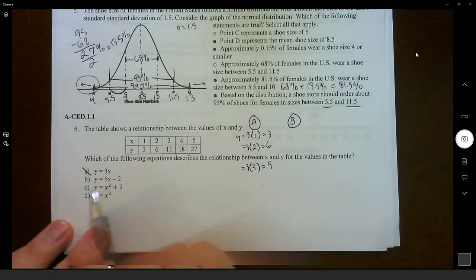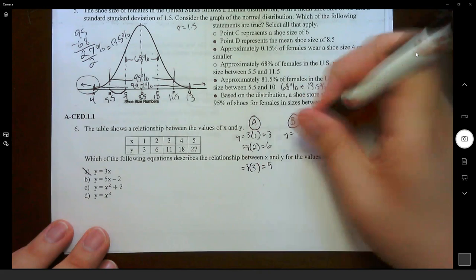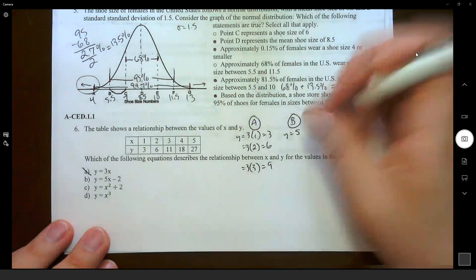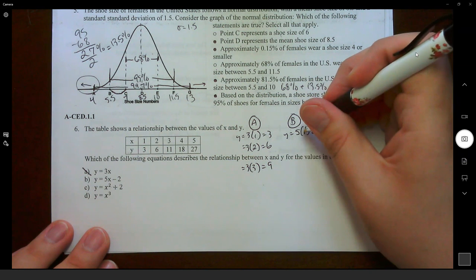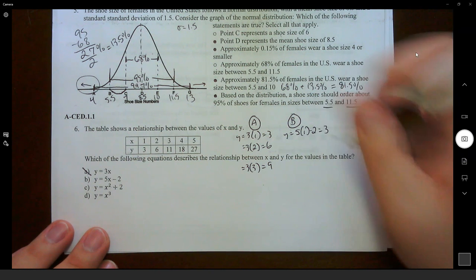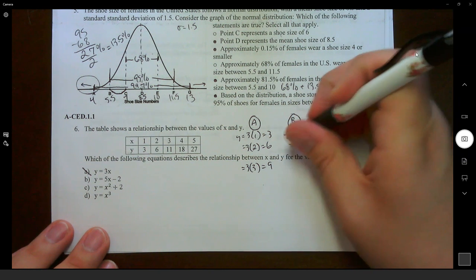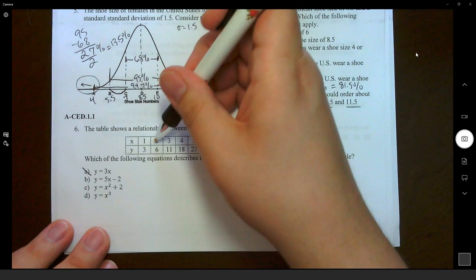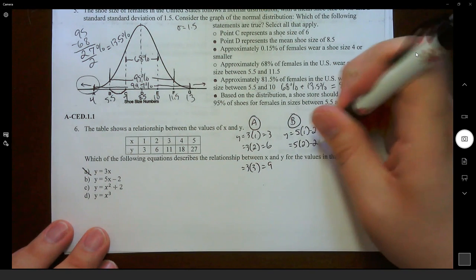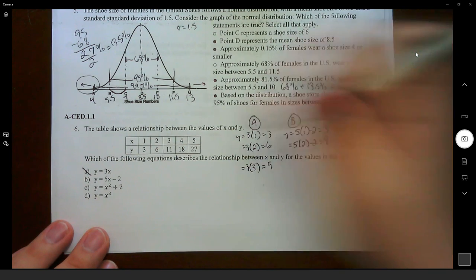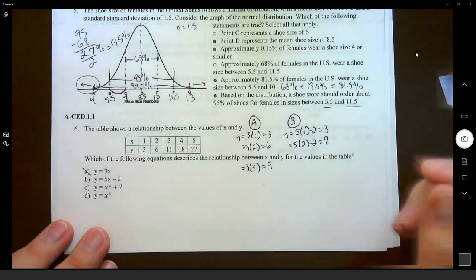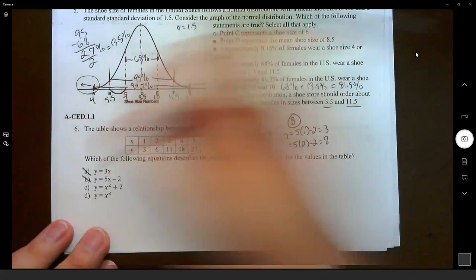Try out B. If I go to B, y equals 5 times x, so the first x is 1, so 5 times 1 minus 2. Well, 5 times 1 is 5, minus 2 is 3. So that works out. If I go to my next x, 2, so 5 times 2 minus 2. 5 times 2 is 10, 10 minus 2 is 8. That doesn't work out. It's supposed to be 6. All right, so it's not B.